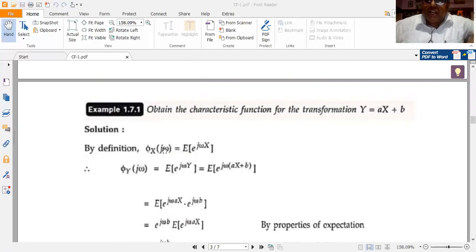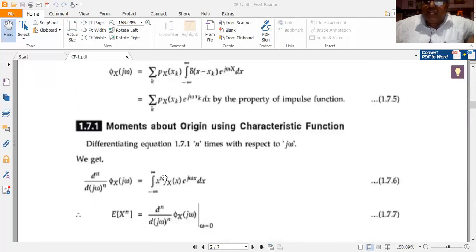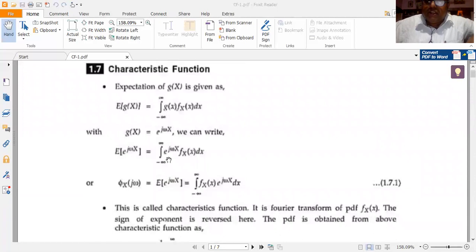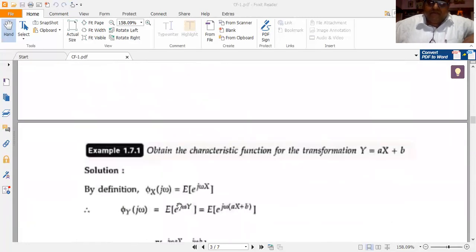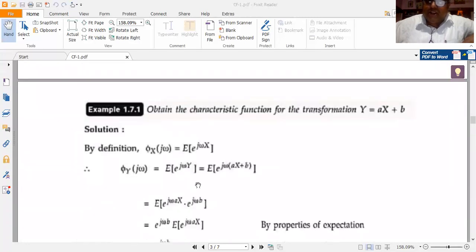Now use the definition. I have phi x of j omega is simply given by E of e to the power of j omega x, which I have written here. That's what we are making usage of here. Now for a random variable y, which is related to the random variable x by the function y is equal to ax plus b, I shall find the characteristic function of y.